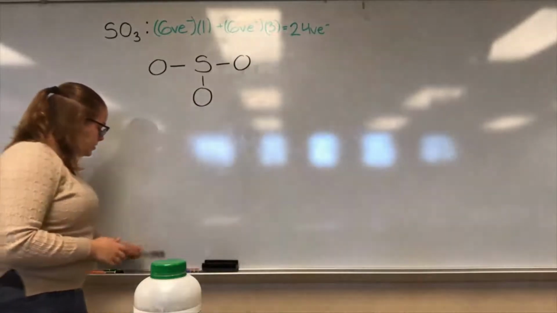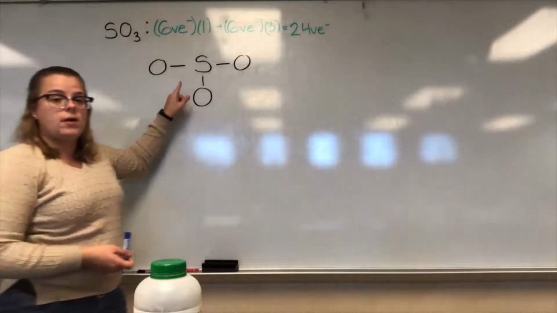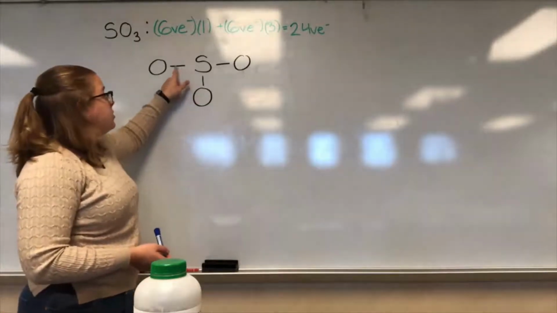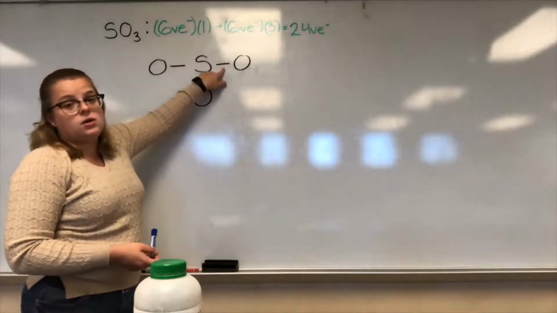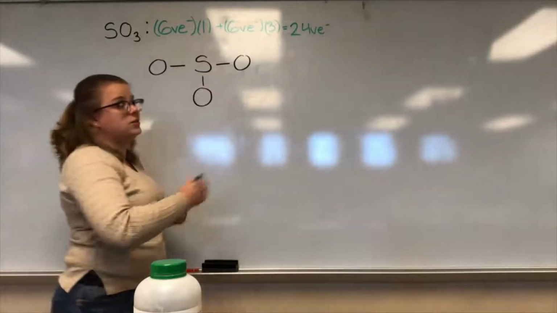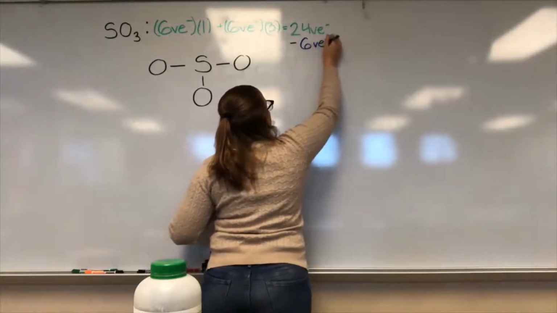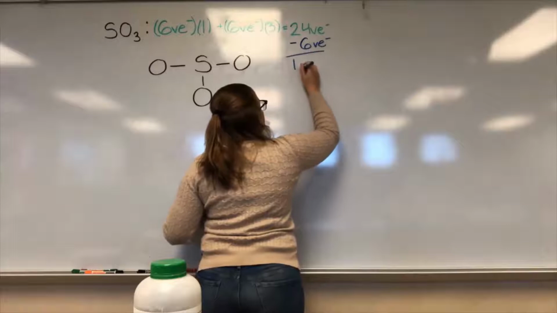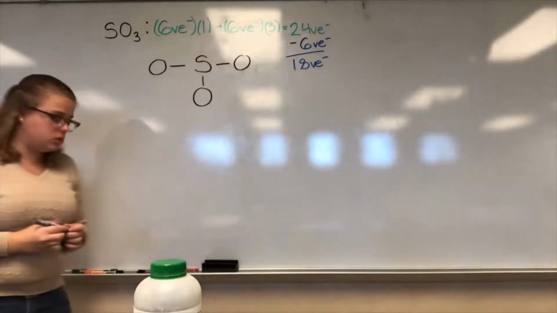And then we go ahead and subtract how many valence electrons we used to make those bonds. Remember, 1 bond is 2 valence electrons. We used 3 bonds, so we have 2, 4, 6. We used a total of 6 valence electrons to make those bonds. So we'll subtract that from our total. So we have 18 valence electrons to use.